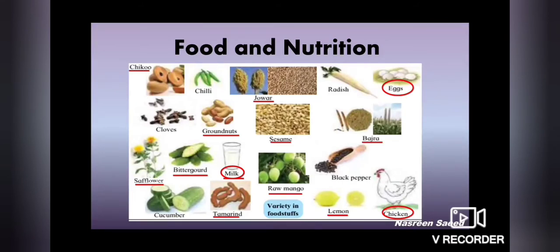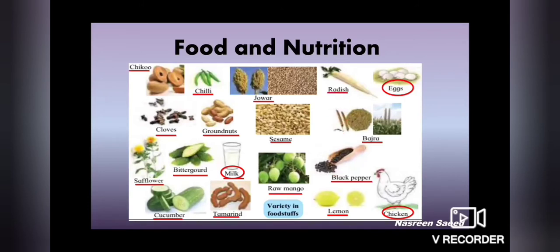Then which foodstuffs are spicy hot taste? They are chili, cloves, long, black pepper or kali miri. These things give spicy hot taste or they are very spicy taste. Which ones do we eat raw? What can we eat raw? Yes, we eat cucumber, that is kakdi.